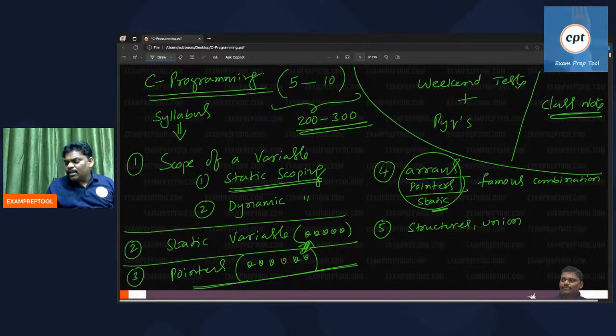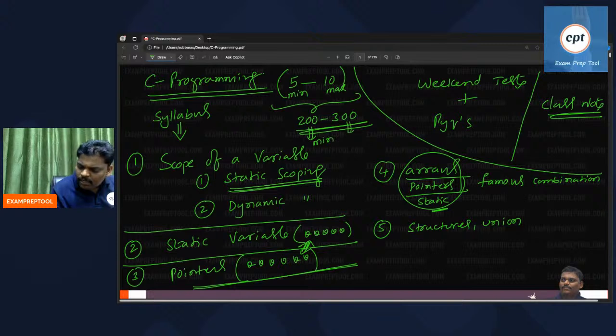And when classes keep on going, some more things also I will add. C programming, 5 to 10 marks will come. Minimum 5, maximum 10. So I will cover similarly. Minimum 200 problems, maximum 300 problems.